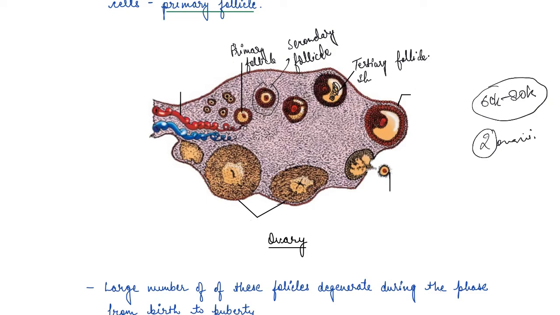So this has the antrum as the cavity. Now the theca layer is organized into an interior theca and an exterior theca. It is important here to see that the primary oocyte within the tertiary follicle grows in size.